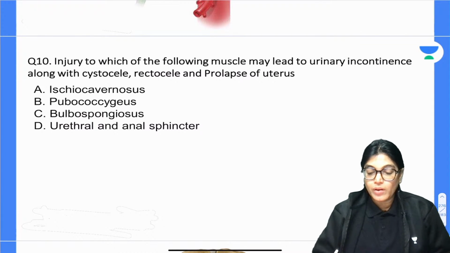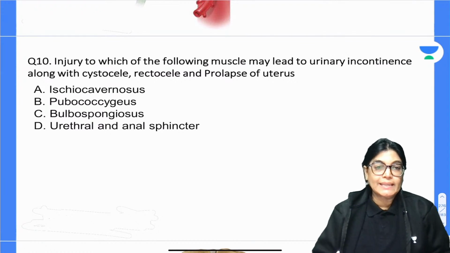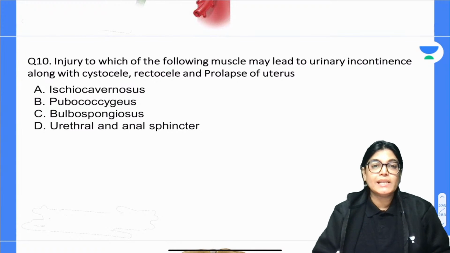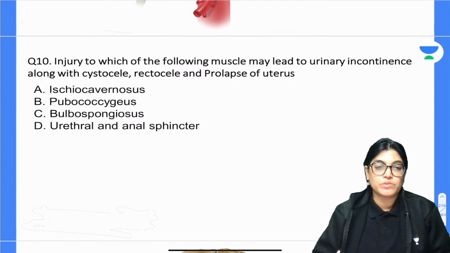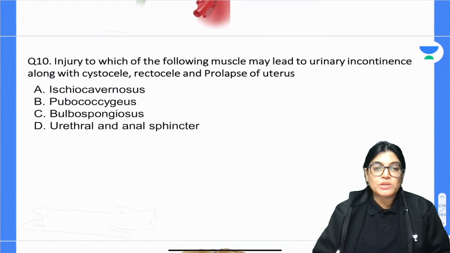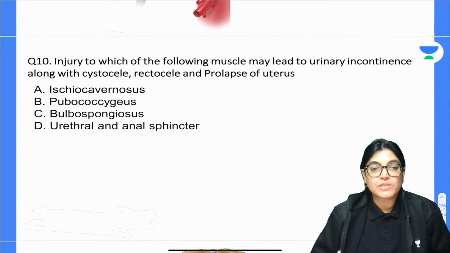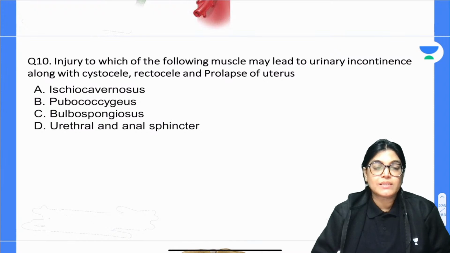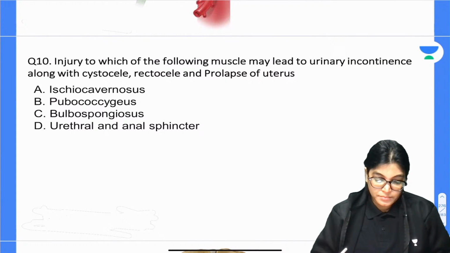Okay, let's move on to the next, that is question number 10. Injury to which of the following muscles may lead to urinary incontinence along with cystocele, rectocele and prolapse of uterus? Is the structure ischiocavernosus, pubococcygeus, bulbospongiosus, or urethral and anal sphincter? Four options are there, mark the correct answer.